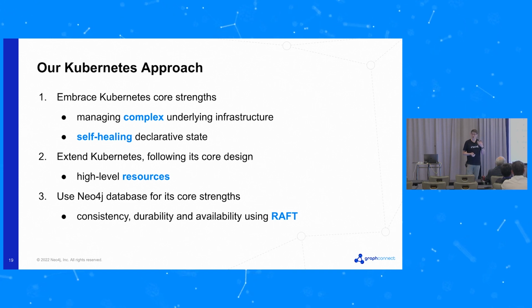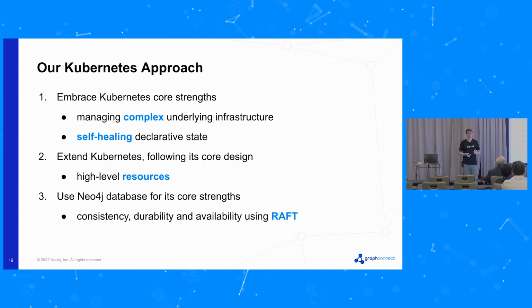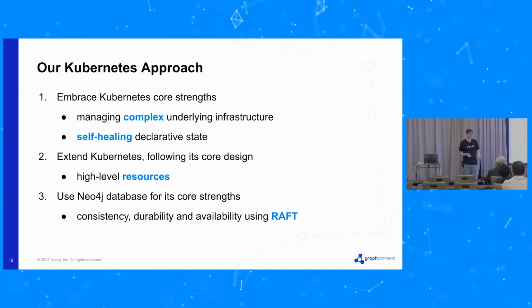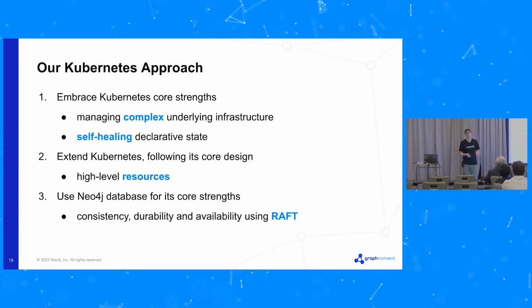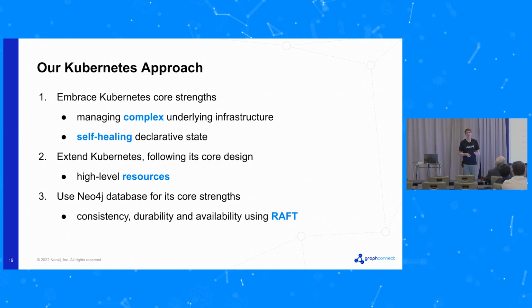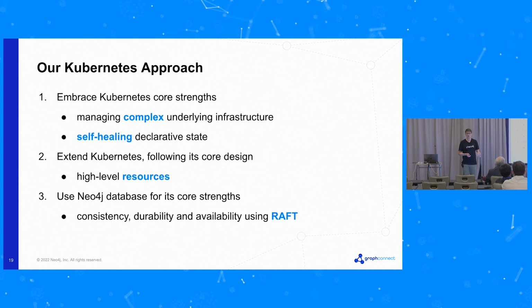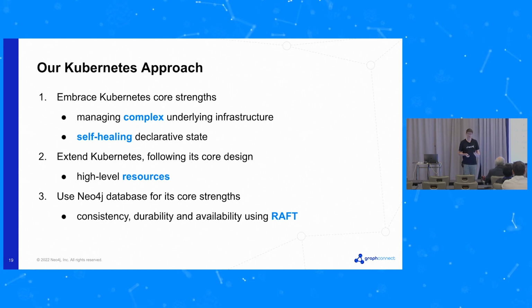When we go beyond what Kubernetes has built in, we're going to extend the service following the same patterns. So we're going to introduce our own higher level resources, which are going to follow the same pattern and extend it cleanly.